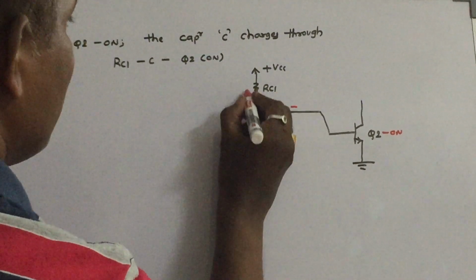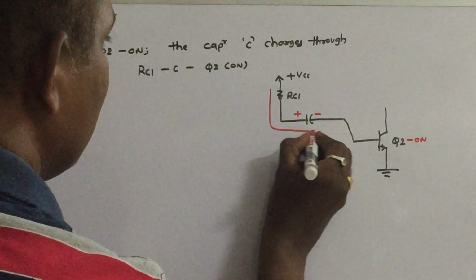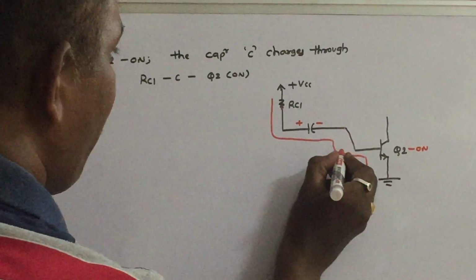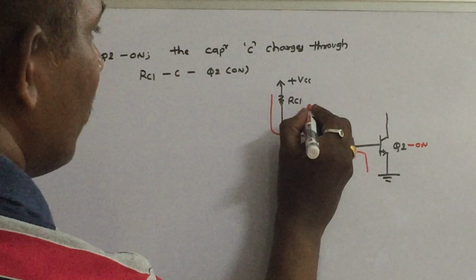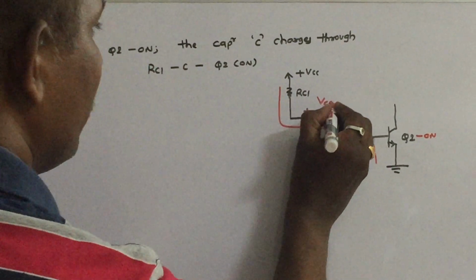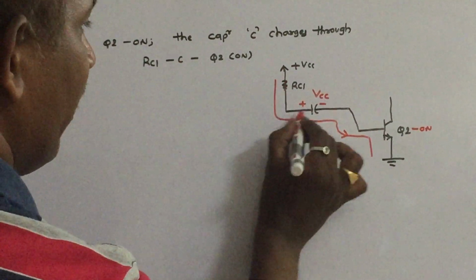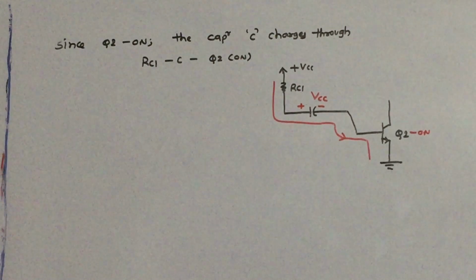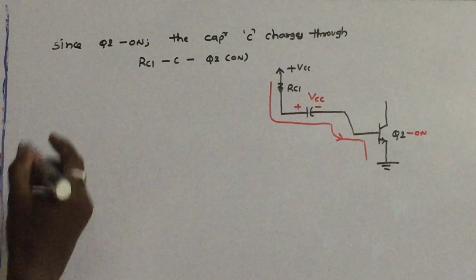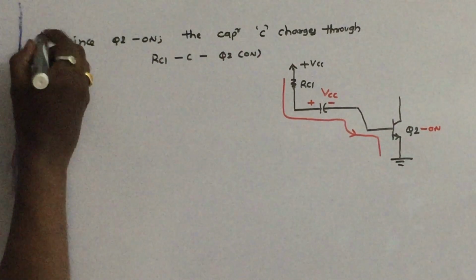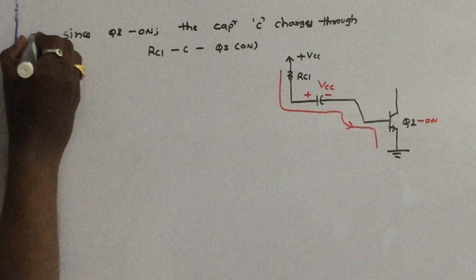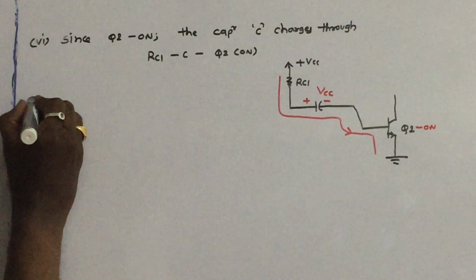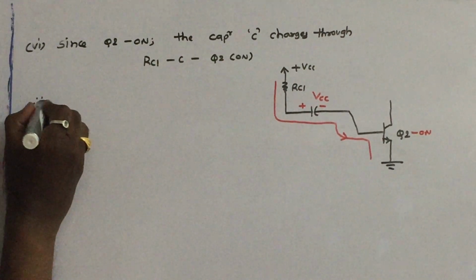The capacitor charges with this polarity through this path. Whenever a capacitor finds a short circuit, it always charges and discharges. So in this case, the capacitor is connected to the power supply. It charges like this. So we have to mention clearly this point. Now the next point, this is say point 6. So let us say point 7.